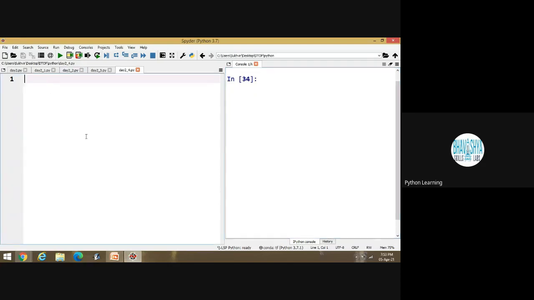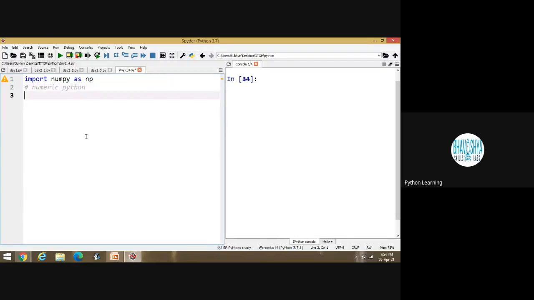One package is there, and the name of that particular package is NumPy. I would like to explain that content because that part is important. NumPy stands for numeric Python.